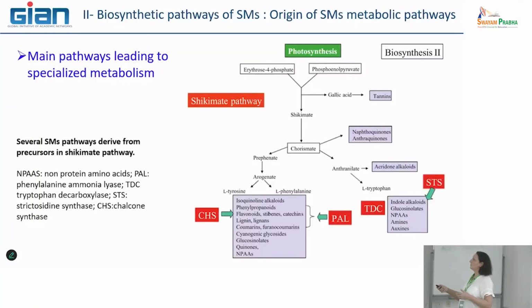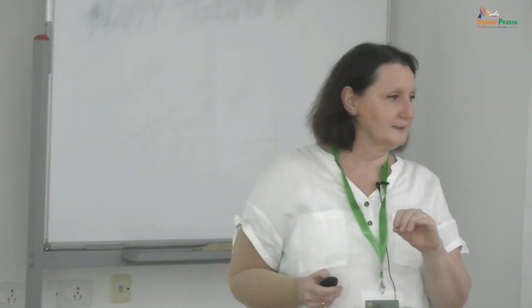And both of these two molecules can be combined in order to make the Shikimate. And the Shikimate is one of the main entries for, in particular, phenyl compound metabolic pathways.